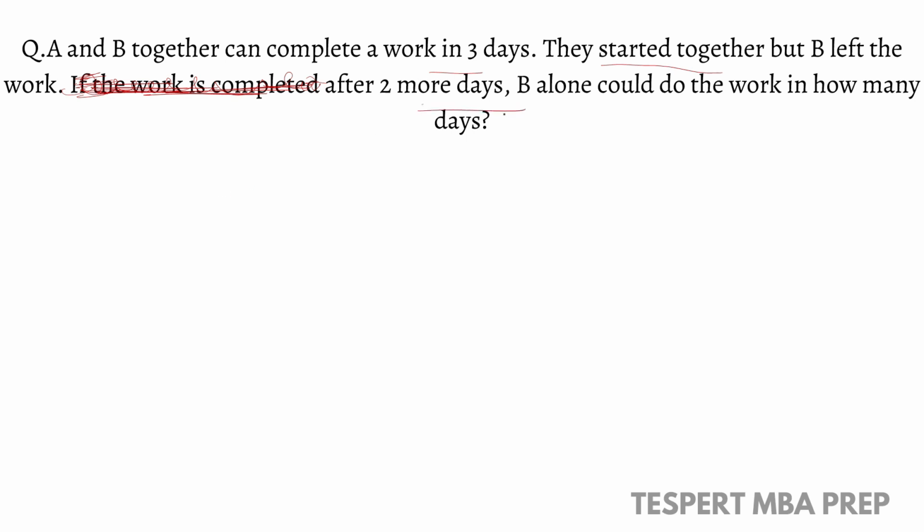So after 2 days, B left, right? That means A and B worked for 2 days. After the second day, B left. And the work is completed after 2 more days. So the remaining work is completed in 2 days, but B is not there. A completed the work in 2 days. Understood? In the first case, they together started the work and they continued for the first 2 days. After that, B left and A continued the work for 2 more days.